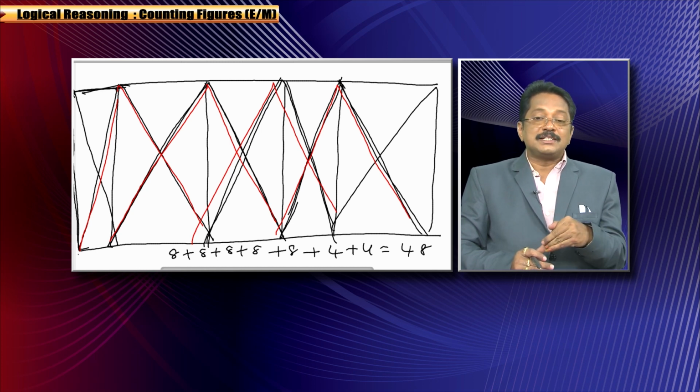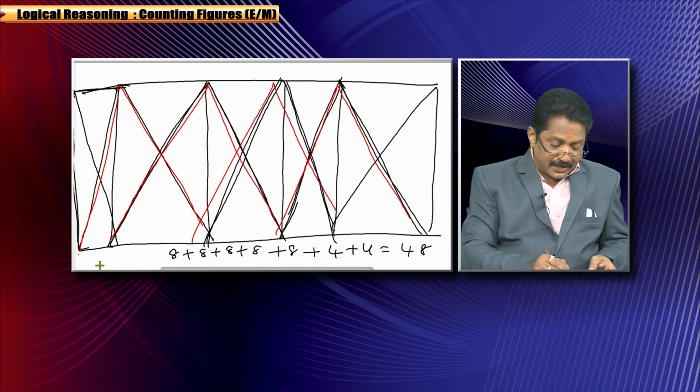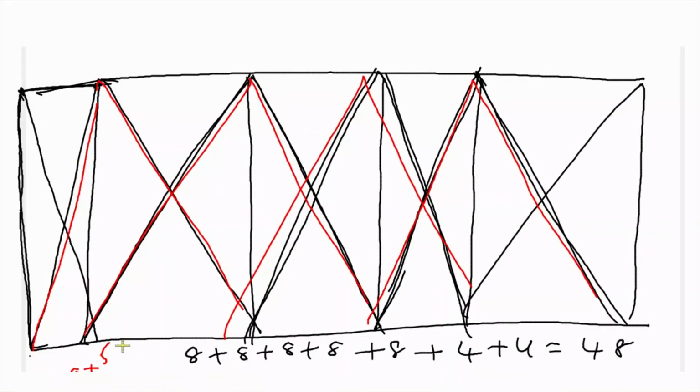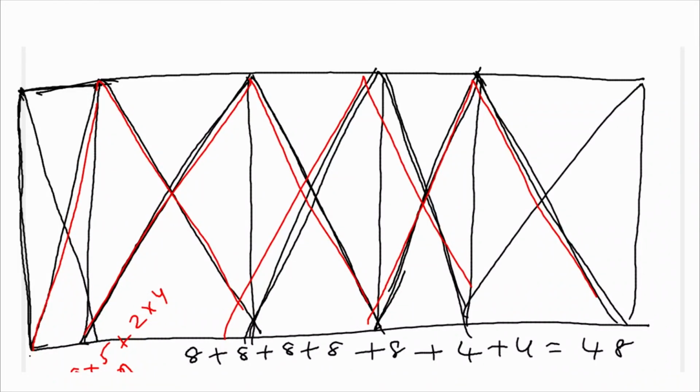When 5 squares are added, you get 8 into 5 plus 2 into 4. If n squares are added, you can say 8 into n plus 2 into n minus 1.